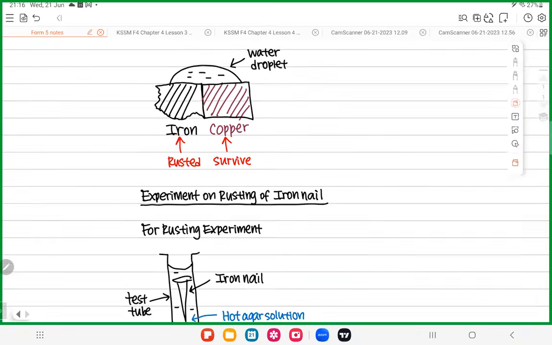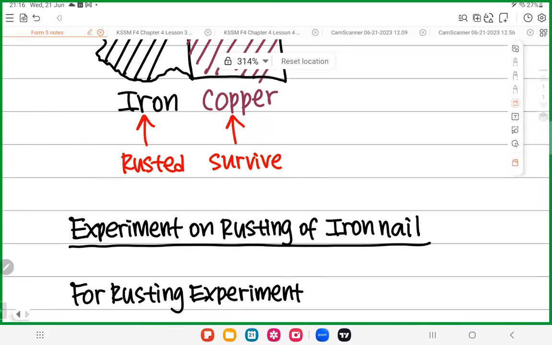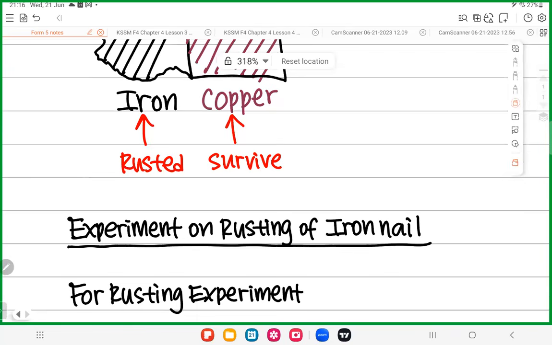So the last part for this lesson is called experiment. When they want to study the experiment of rusting, they will always use an iron nail. Of course, if they want to change to another thing, they also can. Sir, can they let an iron key rust? Of course they can. Can they let other iron objects rust? No problem. It's just that in SPM, most of the time they ask about the iron nail.